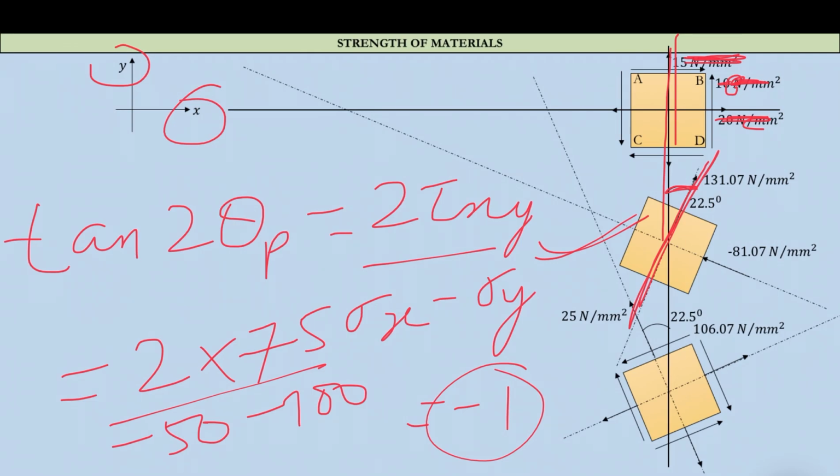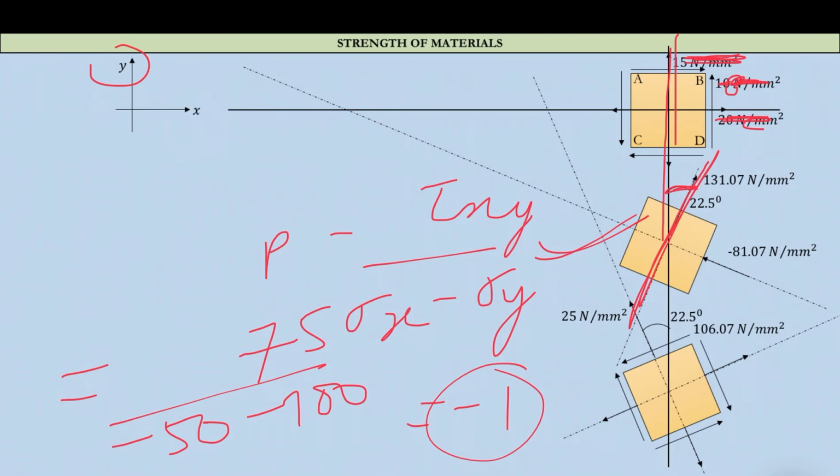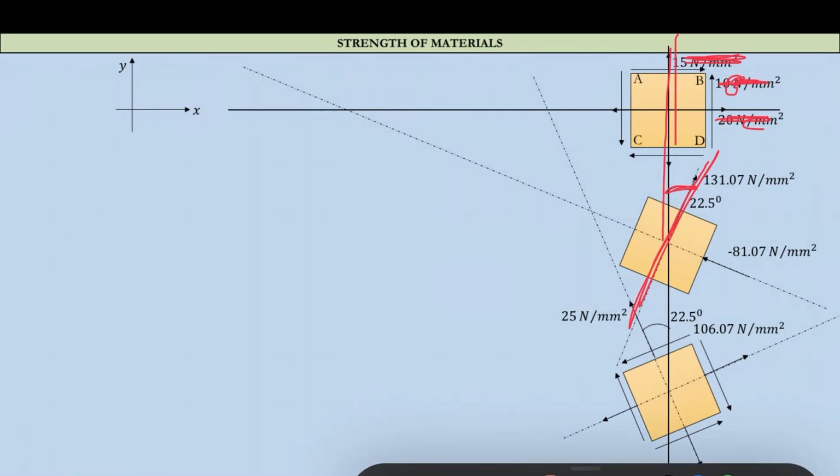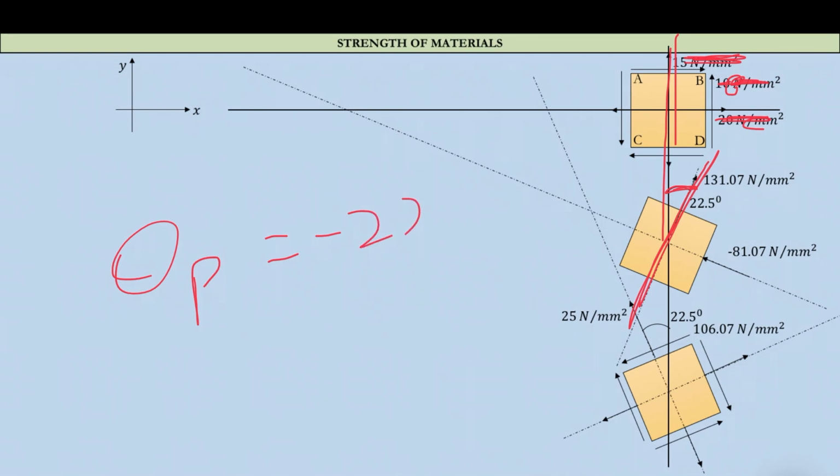Negative means we have to move in the clockwise direction. That is why we have drawn this diagram in the clockwise direction. So the principal plane is in the clockwise direction because theta p came out to be minus 22.5.